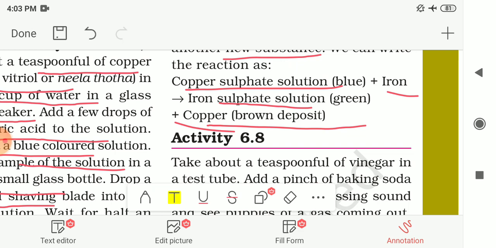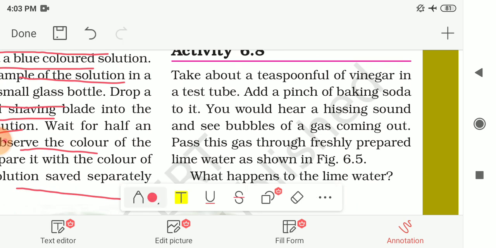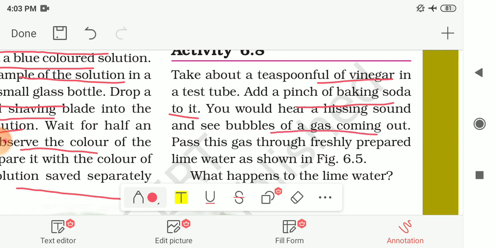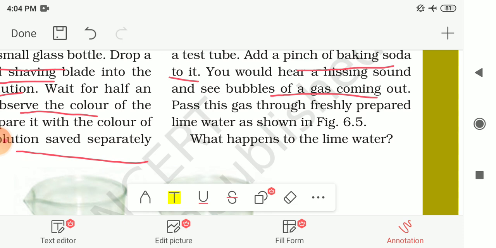Next, one another example is given to you, that is activity number 6.8. For this activity you need a teaspoonful of vinegar. Take the teaspoonful of vinegar in a test tube and add a pinch of baking soda to this vinegar. You would hear a hissing sound and see bubbles of gas coming out. After adding the baking soda, you will hear the hissing sound which is produced because of the gas, and you will also observe the bubbles of gas coming out from this solution.